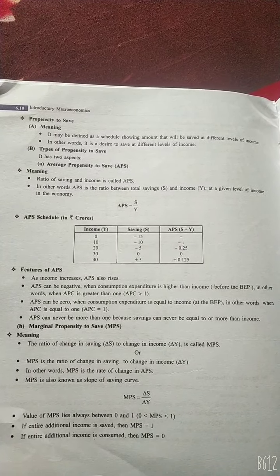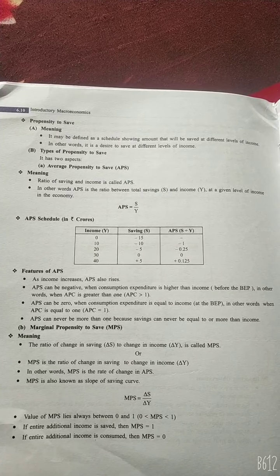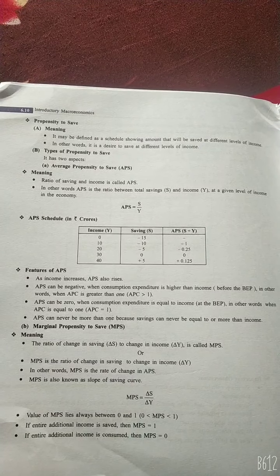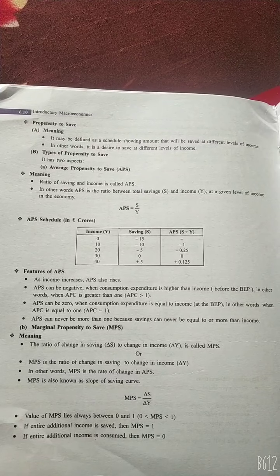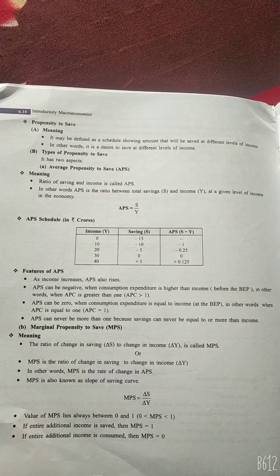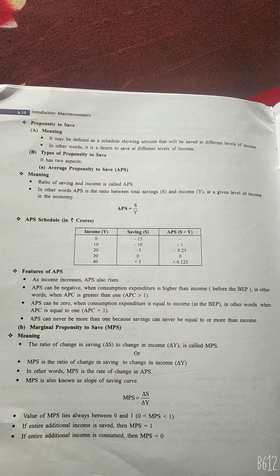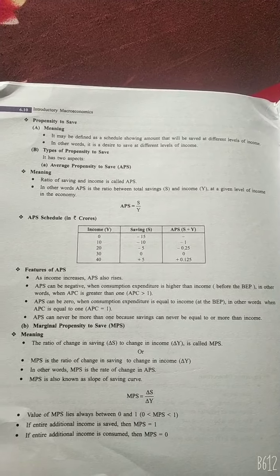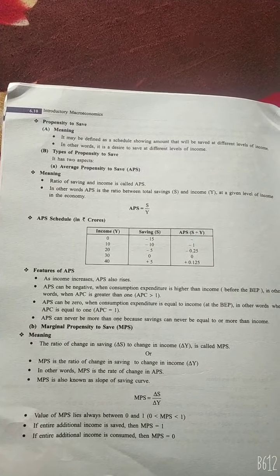As you can see in the APS schedule, income is given 0, 10, 20, 30, 40, and saving is minus 15, minus 10, minus 5, 0, 5. Then APS is S divided by Y, that is minus 1, minus 0.25, 0, 0.125.